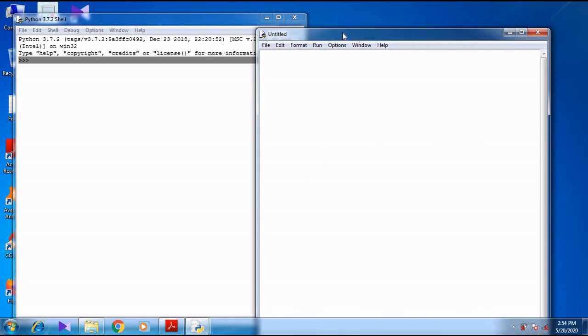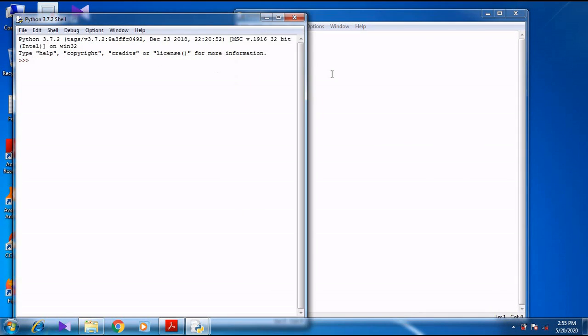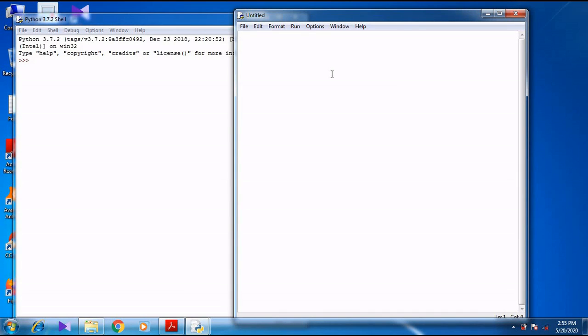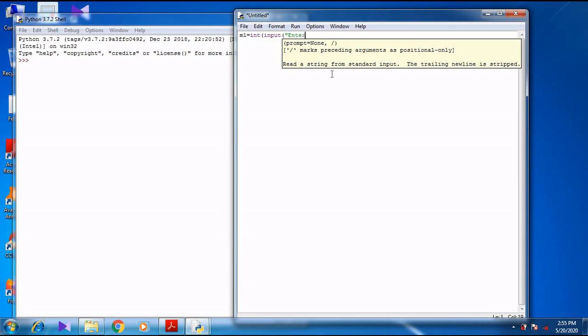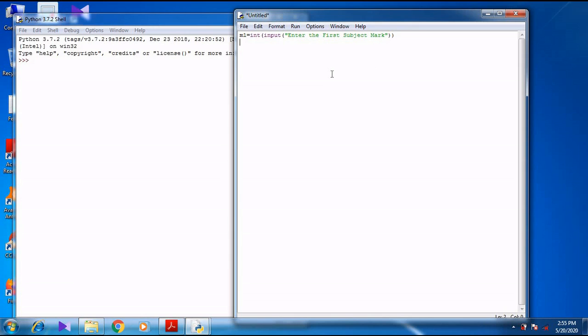So I am just moving to the script mode. Here in script mode, I am going to type the code. M1 equal to int input, enter the first subject mark. After entering this, second one, M2 equal to int input, enter the second subject mark.